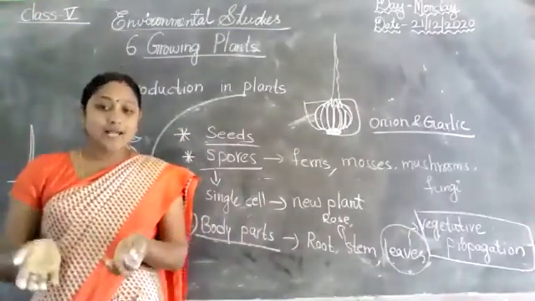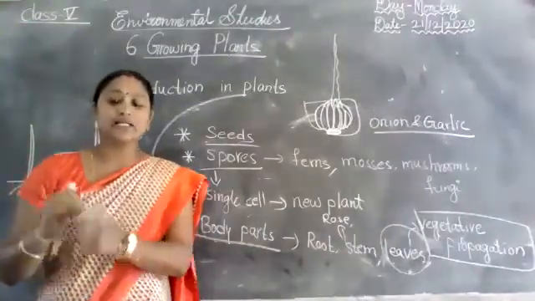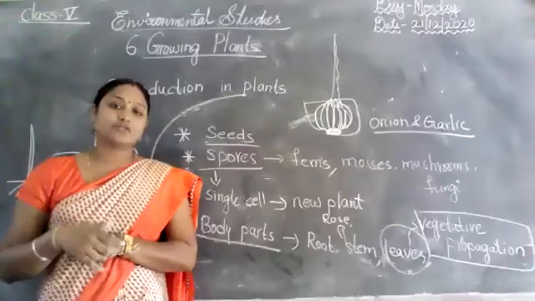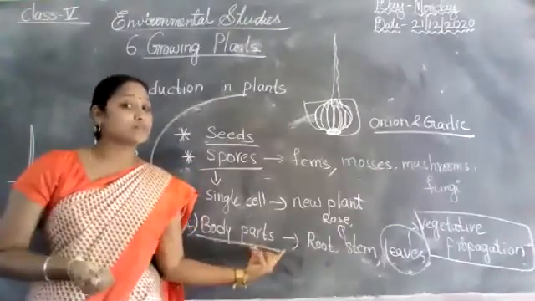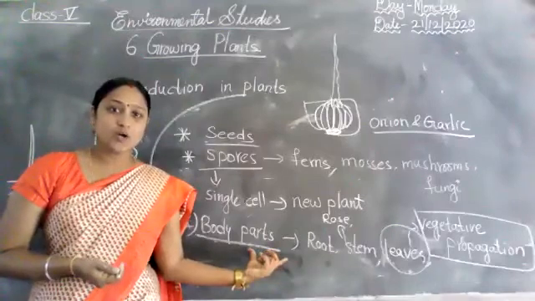So plants like rose and money plant grow from the stem cuttings of the mother plant. So these are all examples of body parts. Did you understand, all the children?